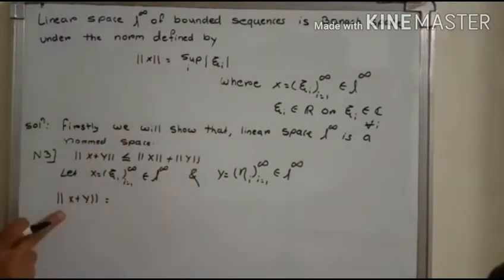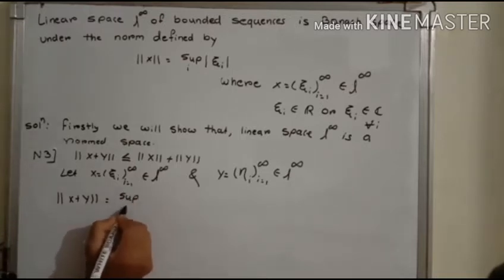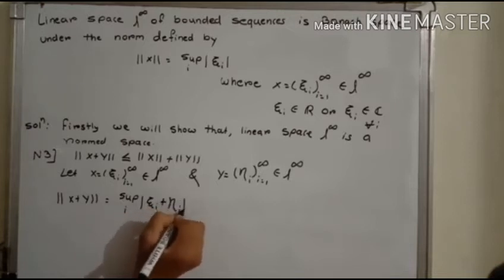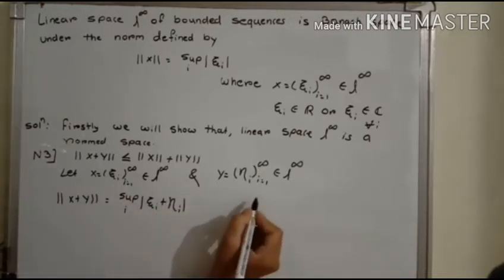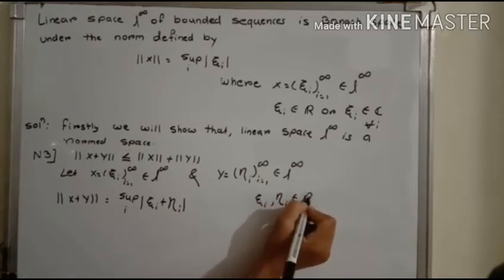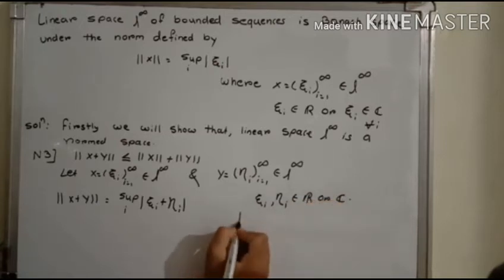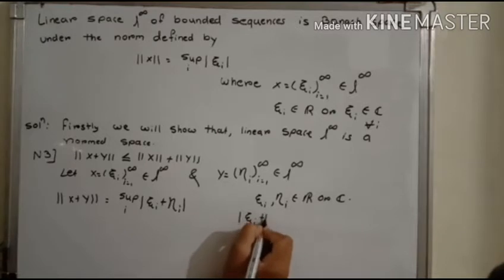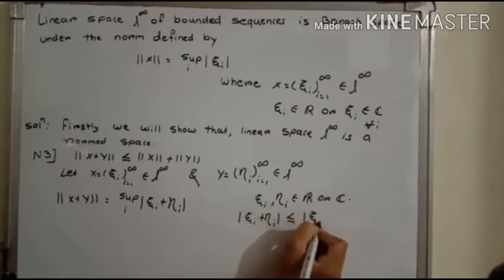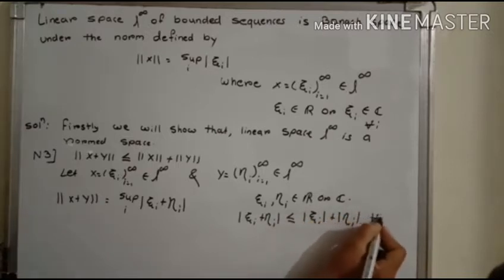In the similar way, the norm of x plus y equals the supremum over i of mod of xi_i plus eta_i. Now each xi_i and eta_i are elements of R or C, and therefore mod of xi_i plus eta_i is always less than or equal to mod xi_i plus mod eta_i for all i.